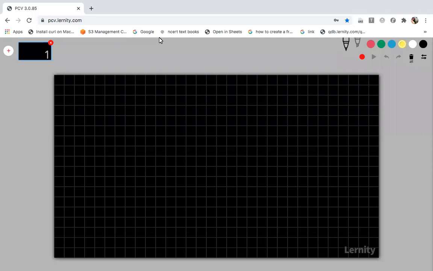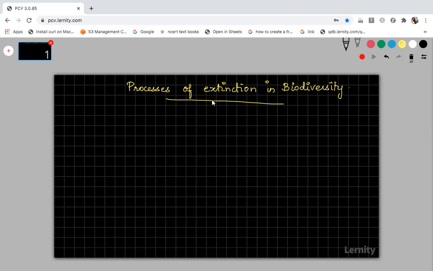Fine. Now today we can discuss the next topic, that is the processes of extinction in biodiversity. So you know, organisms will become extinct, right? And that will lead to the loss of biodiversity. And how will this extinction happen? We have 3 different types of extinction. That is what we are going to discuss under this topic, the processes of extinction: how the processes of extinction occur and lead to the loss of biodiversity.